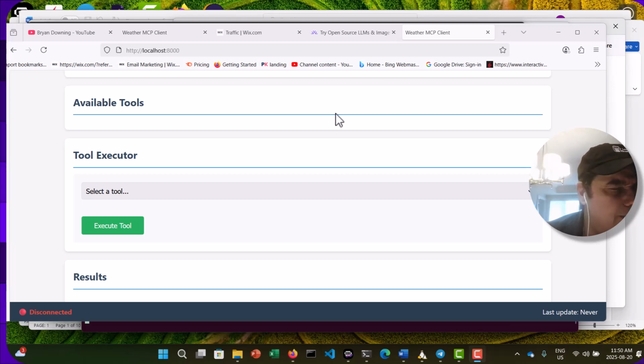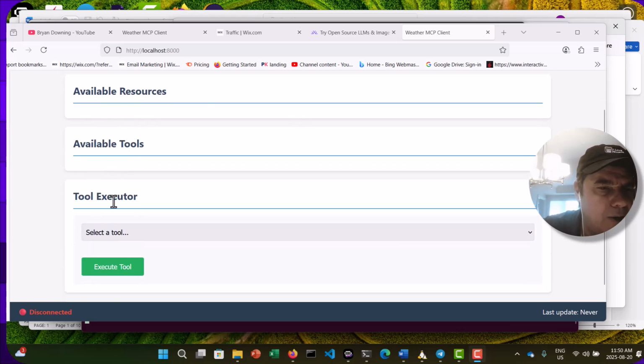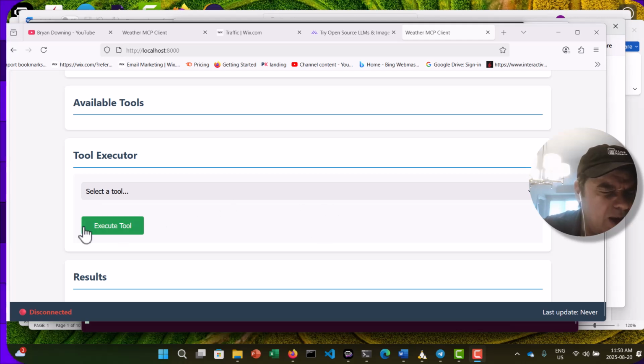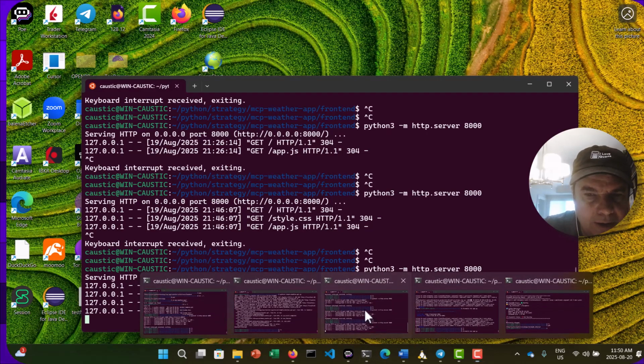And then at the other end, I'm going to have a backend that will push out these tools, and it's actually using a weather service to predict weather and forecast weather. So let me show you this. You can see here we have available tools. We have an executor of those choices, and then we have the results. So in our case right now, it's empty. So I'm going to go over to the backend server.